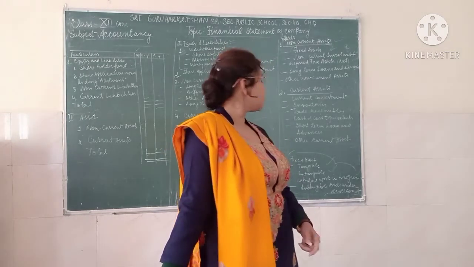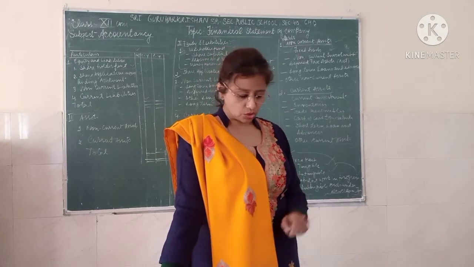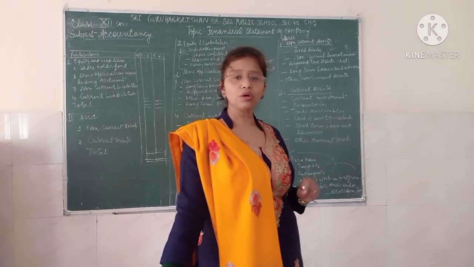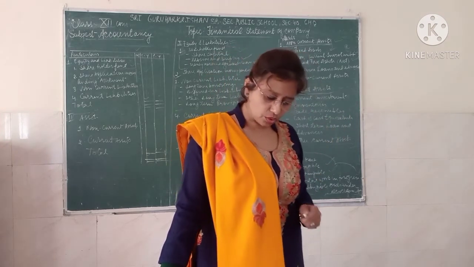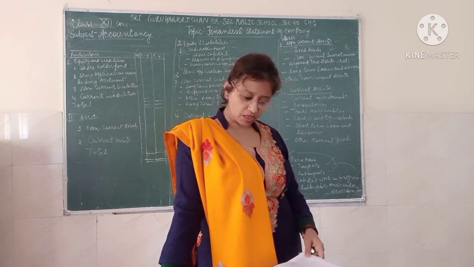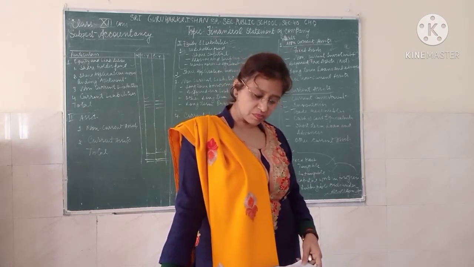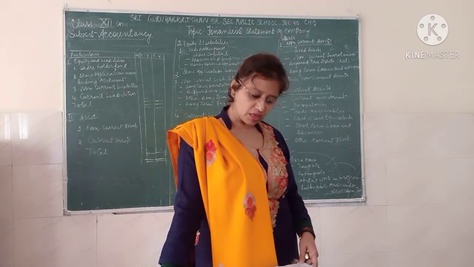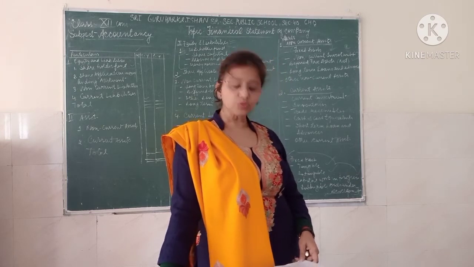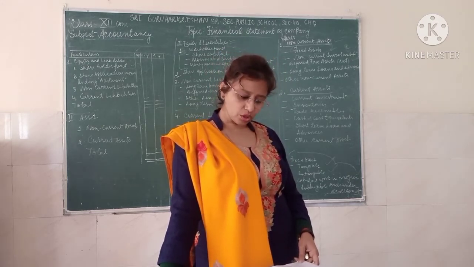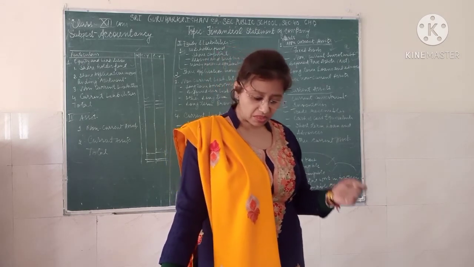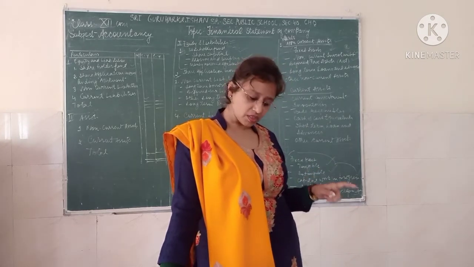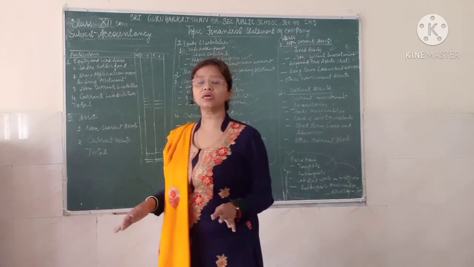Next is the inventory. Inventory is also called the stock. Whatever you have maintained as stock or in your store will come into the inventory. Inventory is held for the purpose of trade in the ordinary course of business, that is, manufacturing or trading of goods, and is classified and shown as a current asset because it is held with the purpose to convert it into cash or cash equivalents within a short period of time. Inventory includes raw material, work in progress, finished goods, stock in trade, stores and spares, and loose tools.